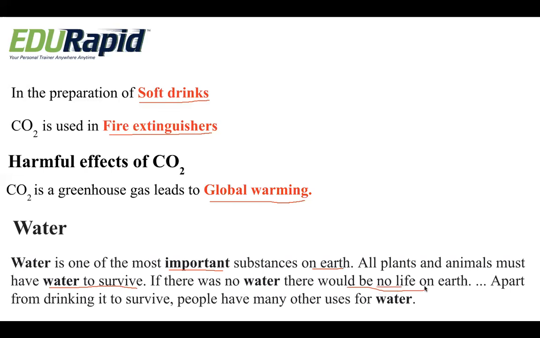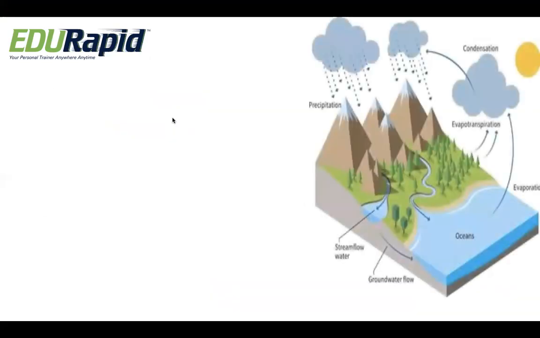Apart from drinking it to survive, people have many other uses of water. Yes, we all require water. It is the most important constituent for the survival of life on this earth. Not only for drinking purposes, but also for other domestic purposes we require water. So we can say there is no life on earth without water. Let us study how this water content is maintained on this globe, that is earth.